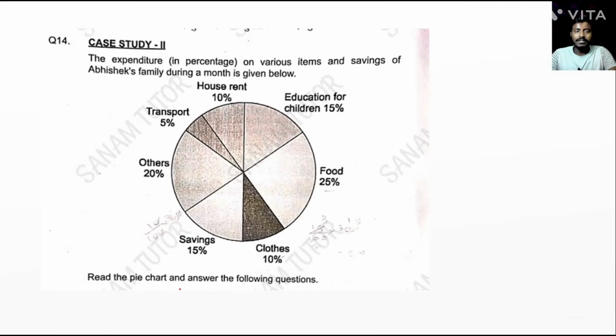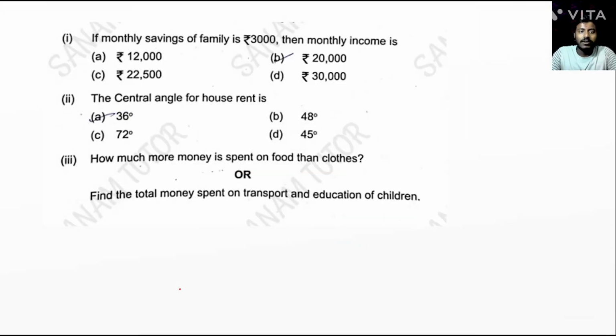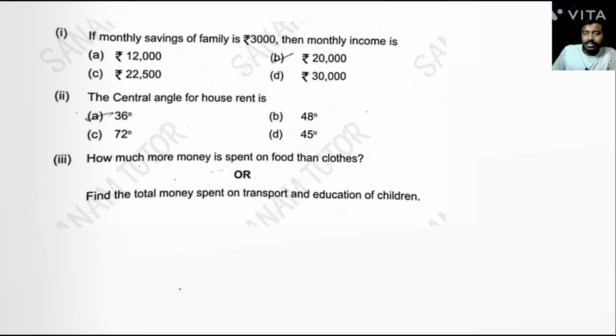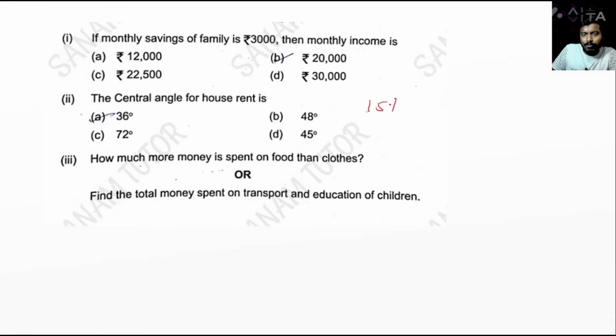Question number 14. The expenditure on the various items and saving of the Abhishek family during a month is given below. Okay, so house rent 10%, transport 5% are given. So first question number 1. If the monthly saving of a family is 3,000, first see what percentage is given, saving 15%. So we can write 15% of total money income is equal to 3,000.